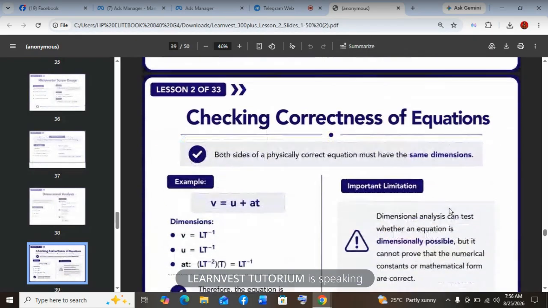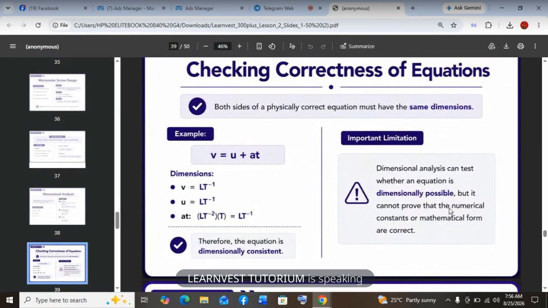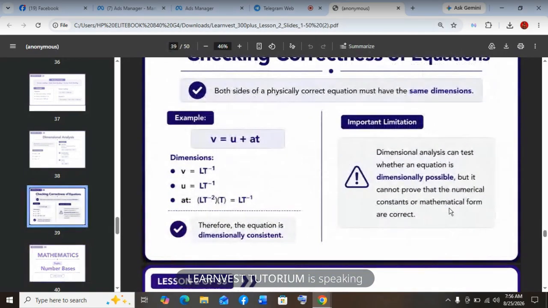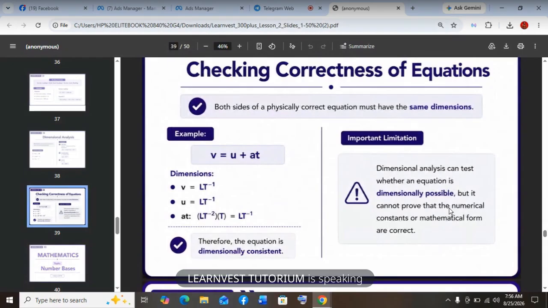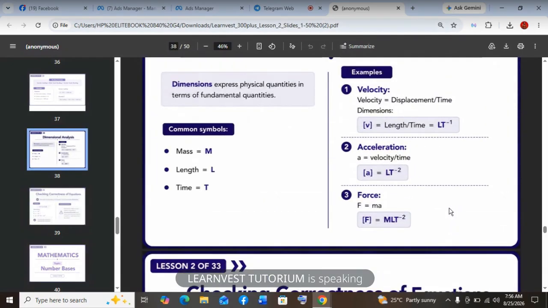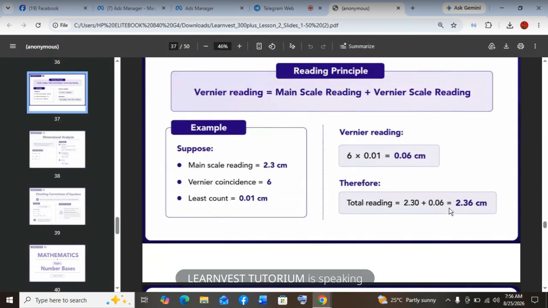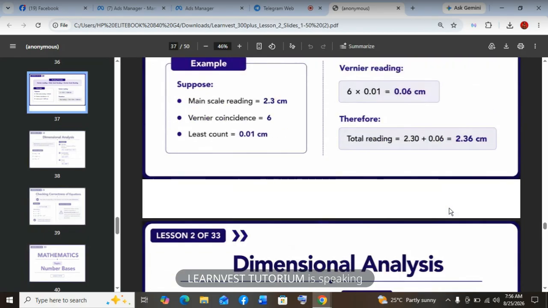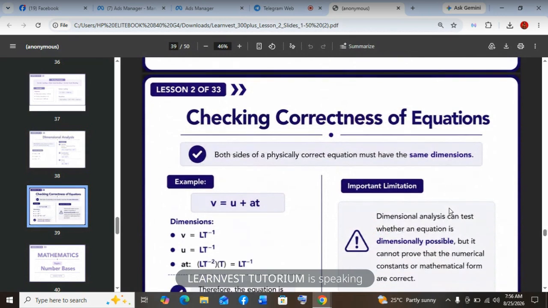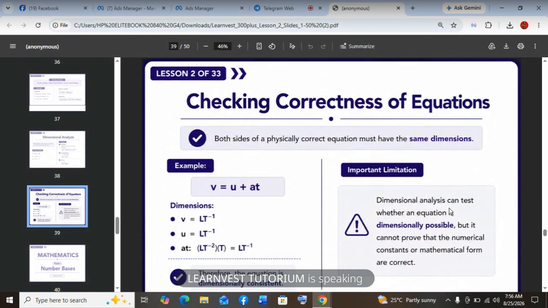Distance is a scalar quantity because it has magnitude. Displacement is a vector quantity. It has both magnitude and direction. But you know, these two terms are used as if they are the same. They are not the same. If you are describing displacement, you will mention the bearing, like north or east or west or south. But if you are describing distance, you only mention the distance without the bearing.